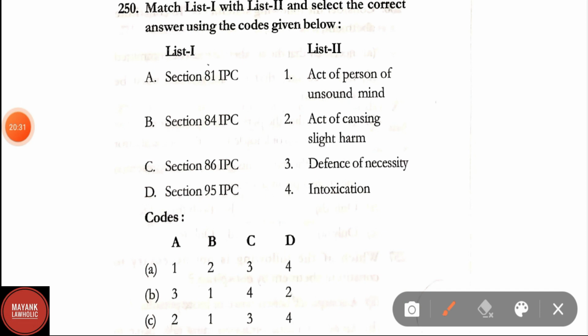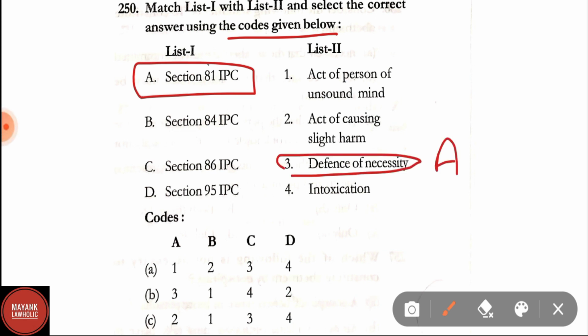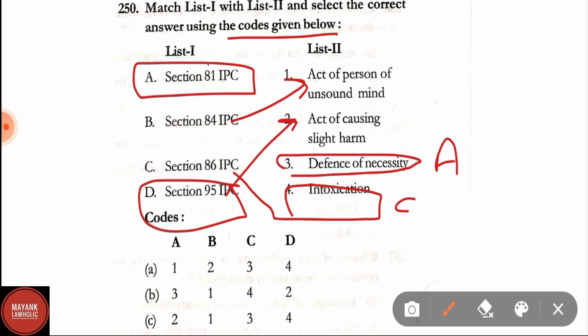Match list 1 and list 2 and select the correct answer using the codes given below. List 1, Section 81 of IPC. In Section 81 of IPC, correct answer is defense of necessity. B option, Section 84 of IPC. Section 84 of IPC is related to act of a person of unsound mind. And option C, Section 86 IPC. Section 86 IPC is related to intoxication. Then last, Section 95 of IPC. Section 95 of IPC is related to act of causing slight harm.